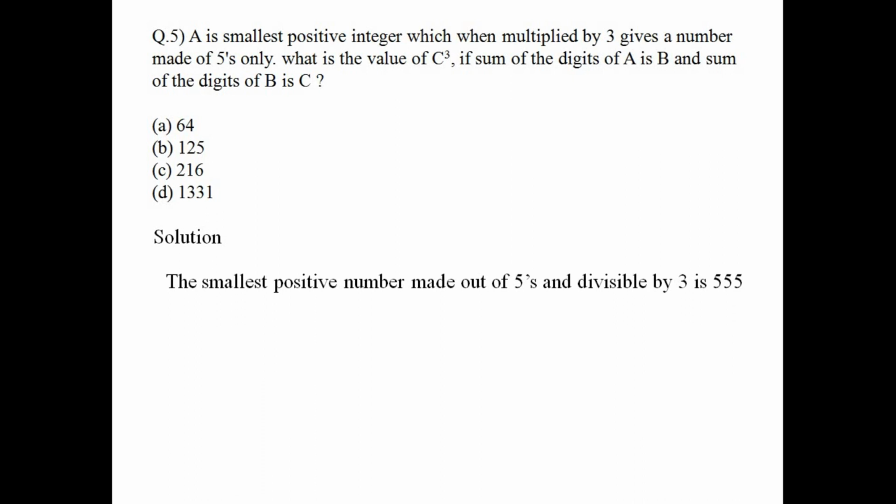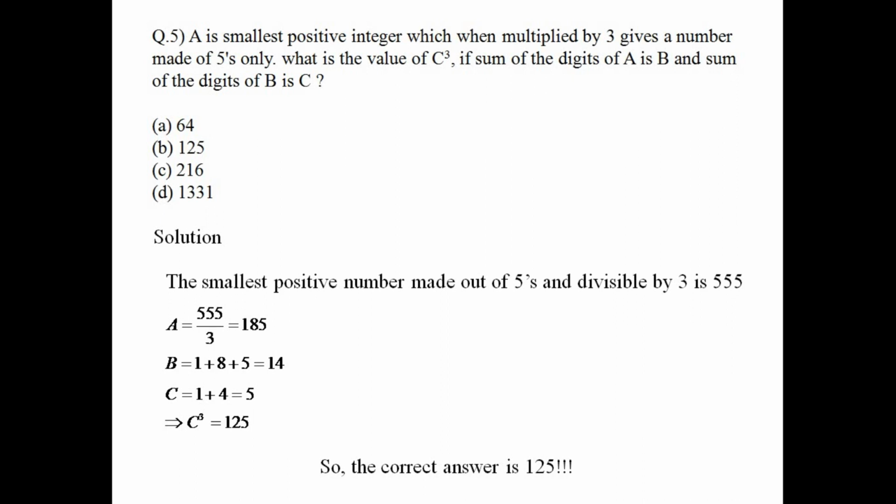Okay, so we find A is 185 obviously, and B is the sum of digits of A, so 14, and C is the sum of digits of B, so 5. We were told to find the value of C cube, so it's 125. Okay, so moving on to the next question.